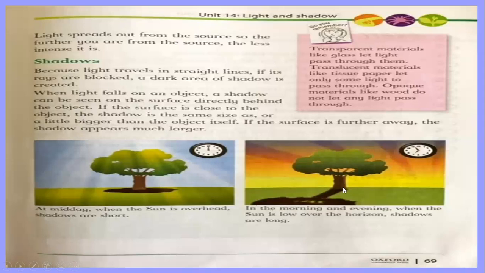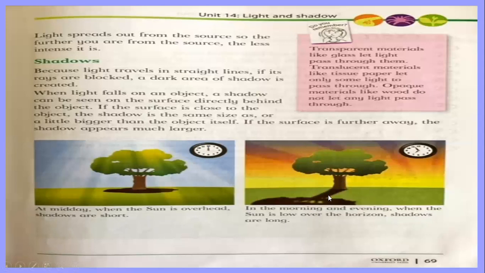This is the size of the tree and this is the shadow. At midday, the sun is at the top. When the sun is overhead, shadows are short. At 12 noon. In the morning and evening, when the sun is low over the horizon, shadows are long.